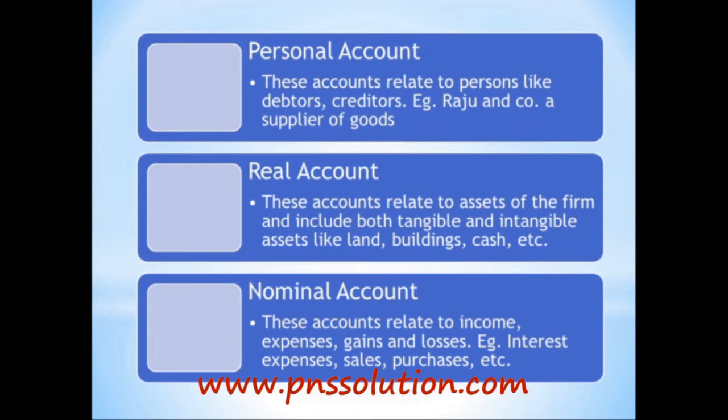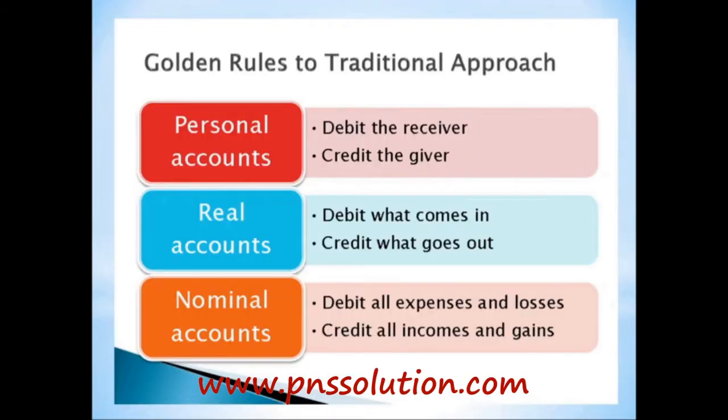So let's go to the golden rule of traditional accounting system. What are the golden rules of the traditional approach? For every personal account, we debit the receiver. If a person receives something from another person, the person receiving is debited and the person giving is credited.